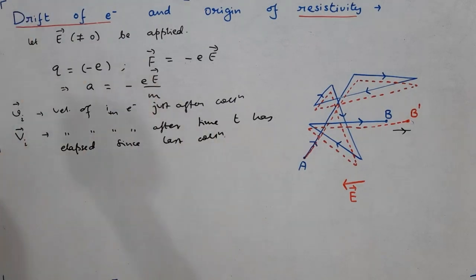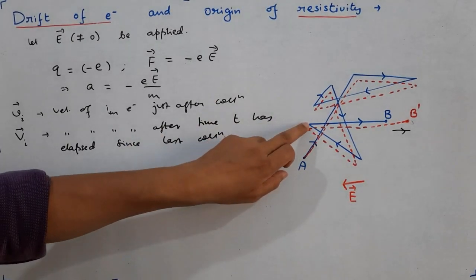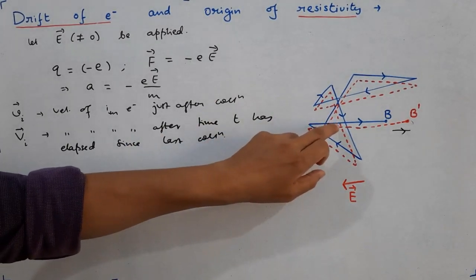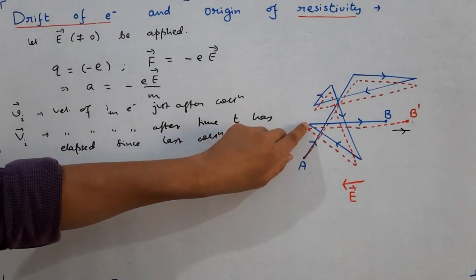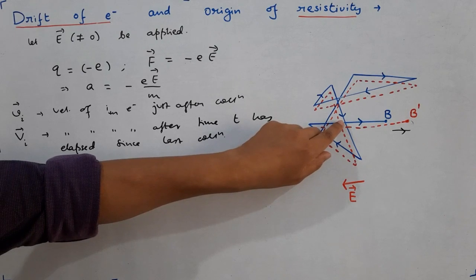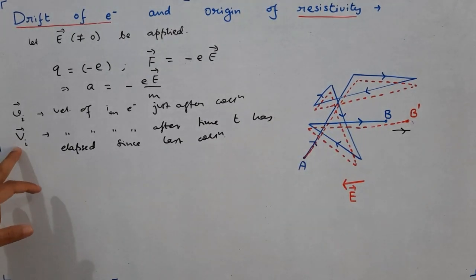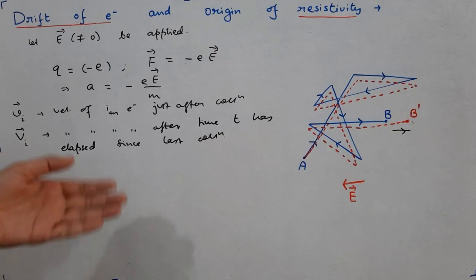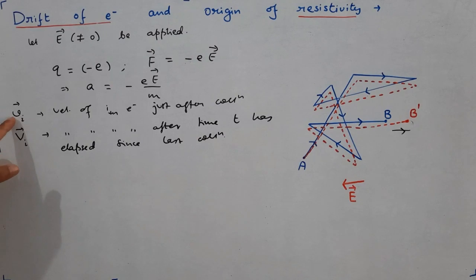Let me now explain what I have written. Suppose this is the collision which we are considering. Just after the collision, the velocity of the electron in this direction is how much? Small vi. Here this is the situation at t equal to 0. Now after some time, before the next collision, suppose some time t has elapsed. At this point, the velocity is represented by capital Vi. So it is the velocity after time t has passed since the last collision. And small vi is the velocity just after collision with a big ion.